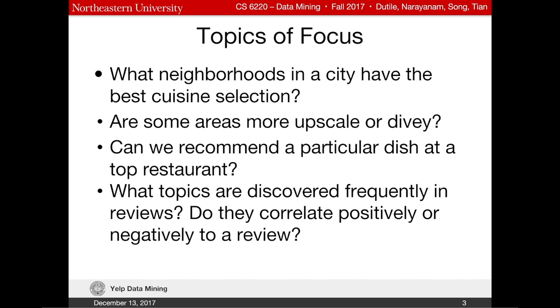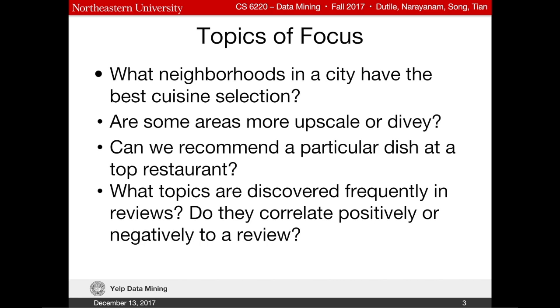Over the semester, we wanted to answer the following questions. What neighborhood, if any, have the best selection for a particular cuisine in a certain city? There are some areas in a city that are more upscale or diverse than others. Based upon user reviews in a particular city, can we recommend a particular dish at a top restaurant? And finally, what topics are discovered frequently in reviews and do they correlate to a positive or negative review?